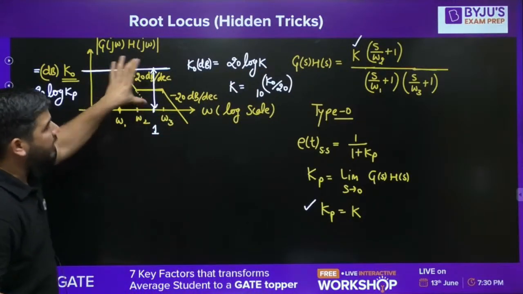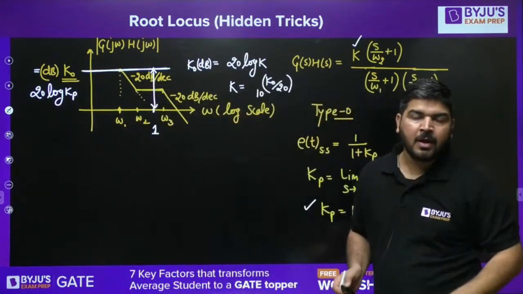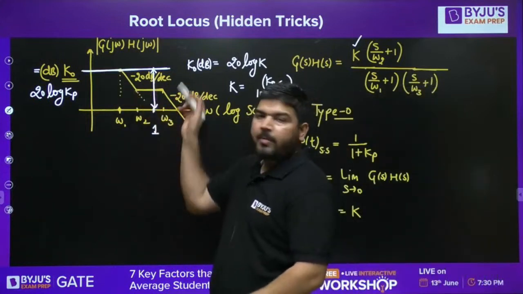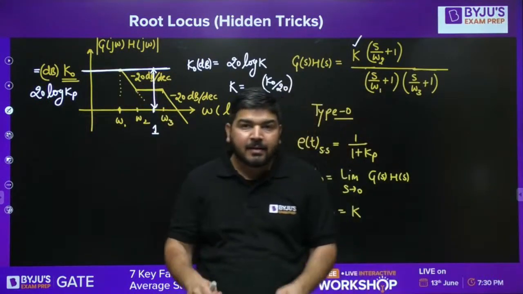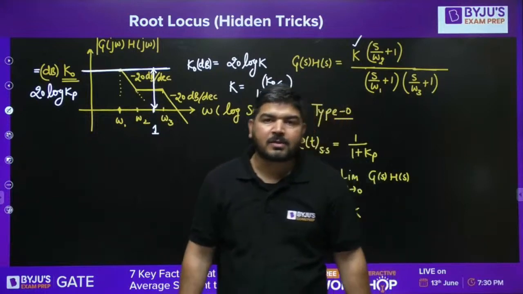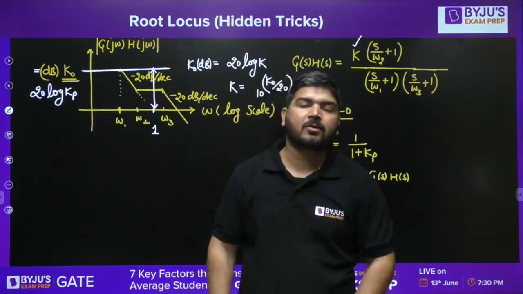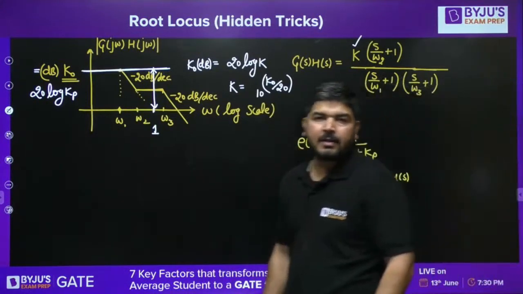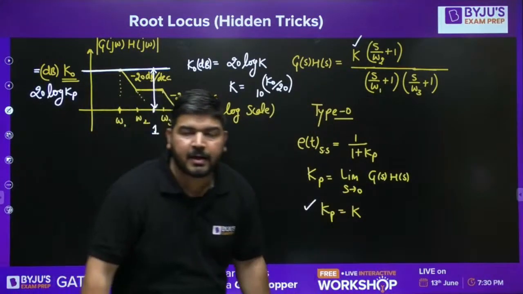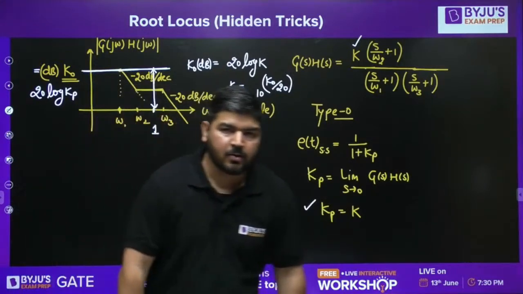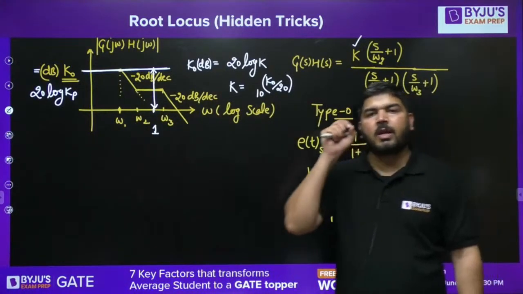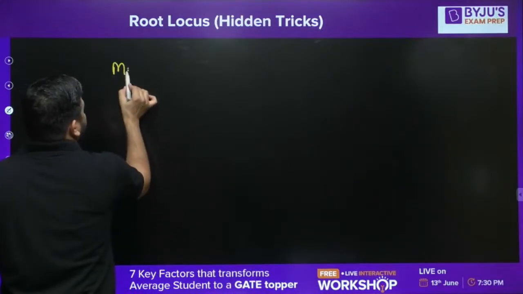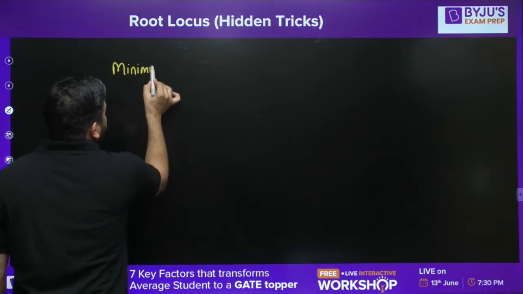So in every Bode plot, whether the system is type 0, type 1 or type 2, the height of the first line at omega equal to 1 is represented by the decibel value of the error constant. So you can directly apply this concept and calculate the error constant from there. Once you get the error constant, you can calculate the steady state error. But this method is applicable only for minimum phase system.